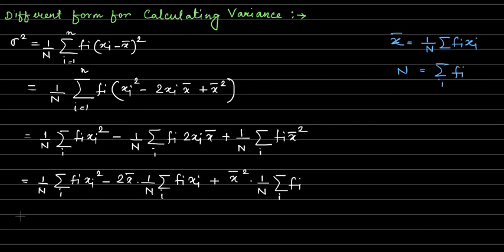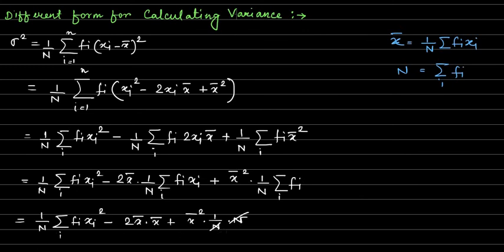The first term is as it is, 1 by N summation over i fi into xi square, minus 2 x bar into x bar, and the last term is x bar square into 1 by N times the summation of fi, which is N. This N cancels.